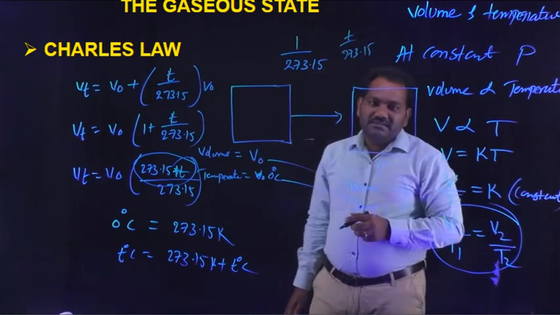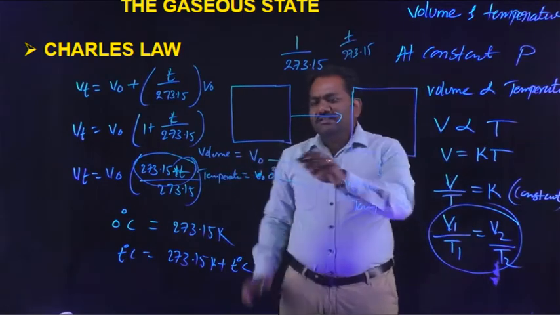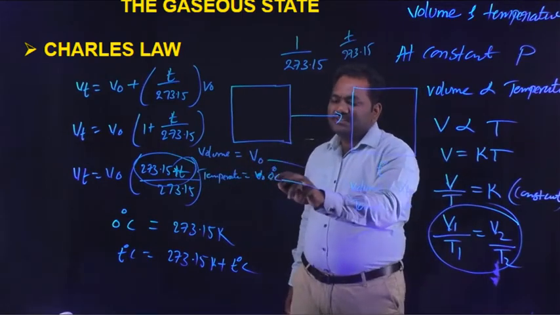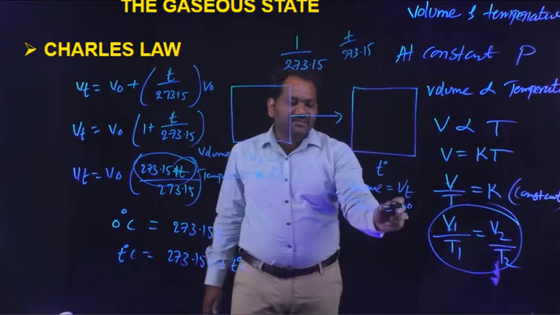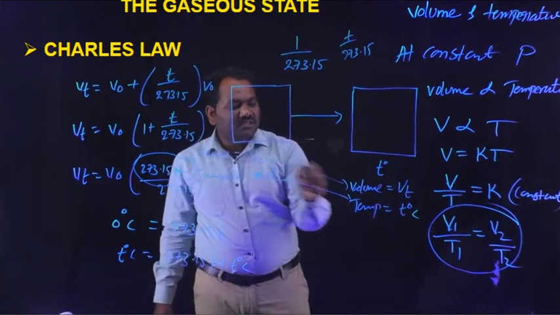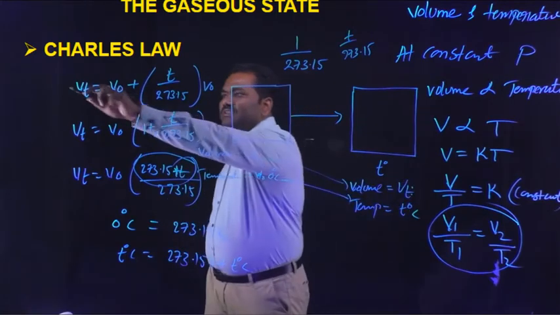Here the volume is V naught at 0 degree centigrade, and when the temperature changes from 0 to T degree centigrade, the volume changes from V naught to Vt. That Vt can be calculated by using this simple formula.